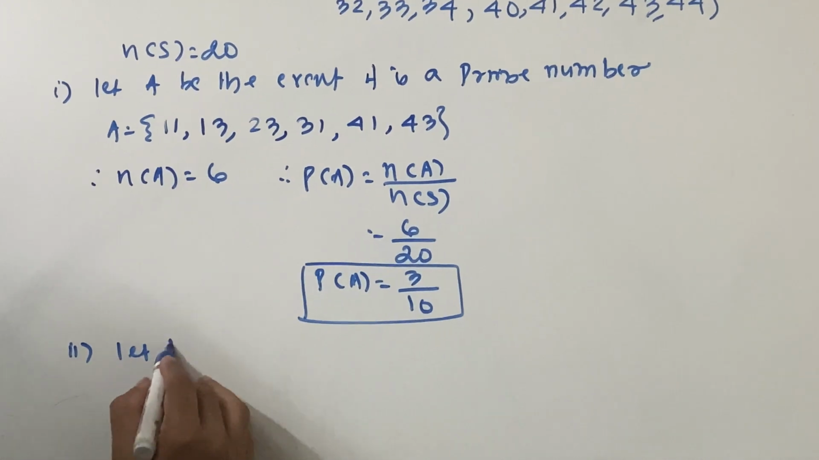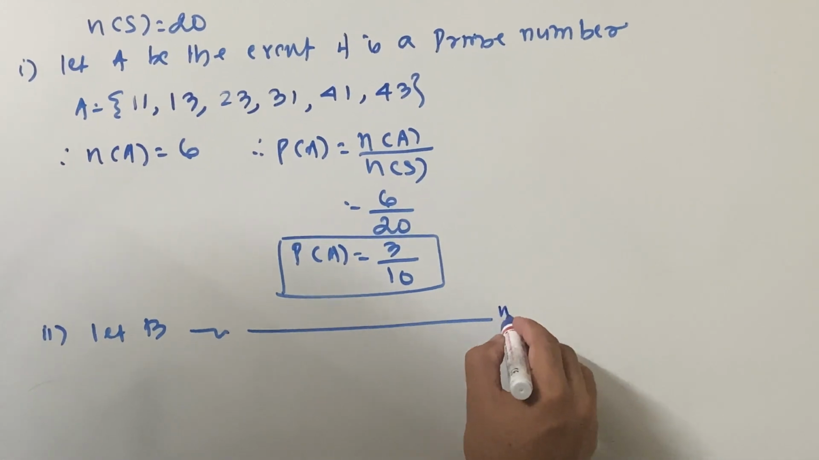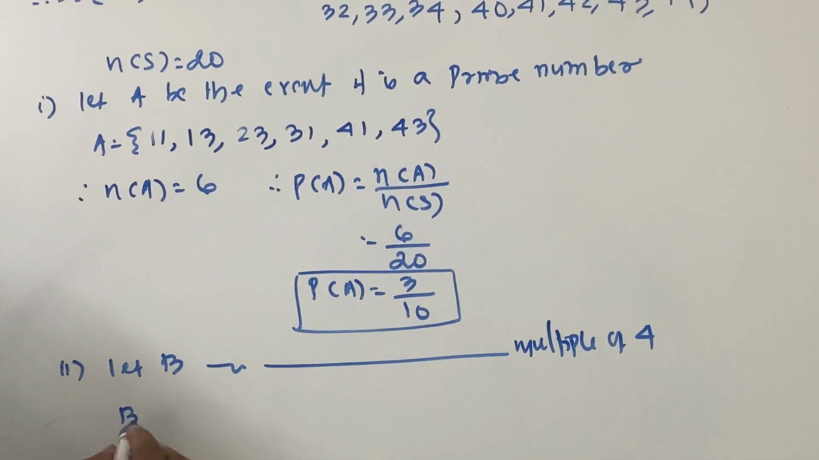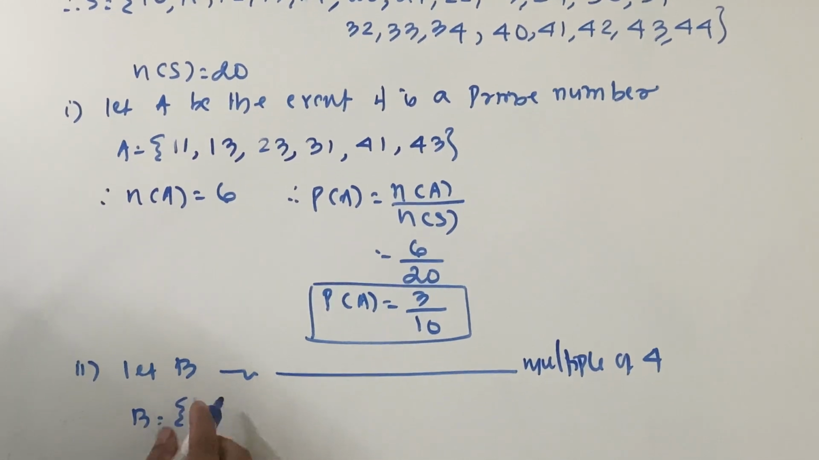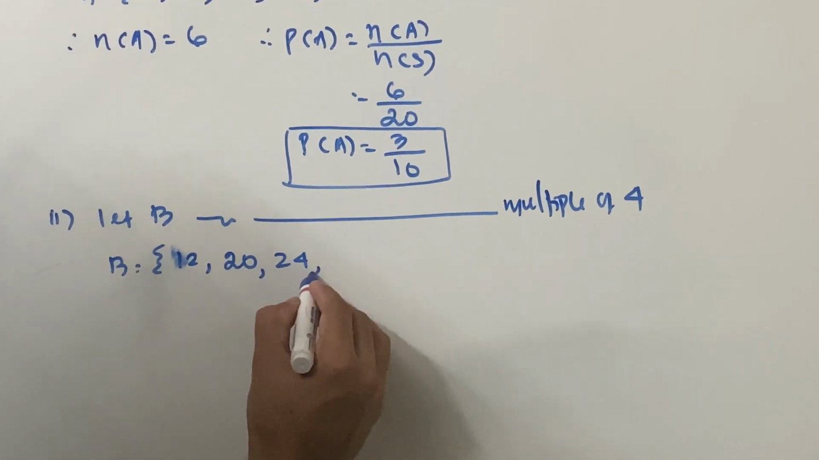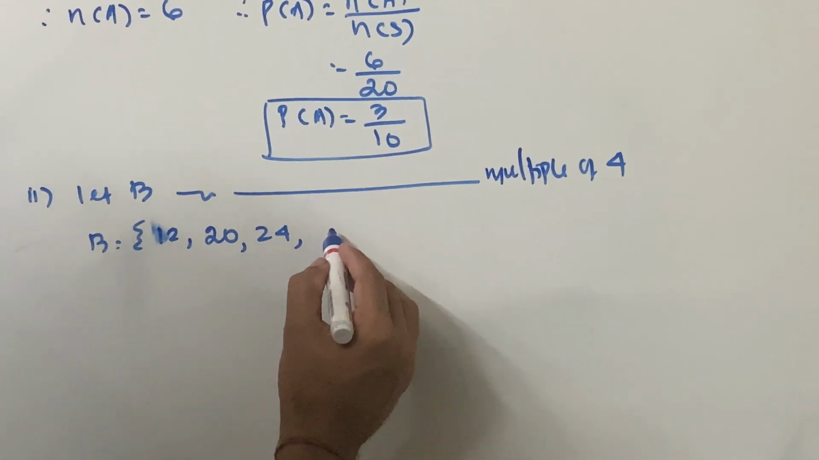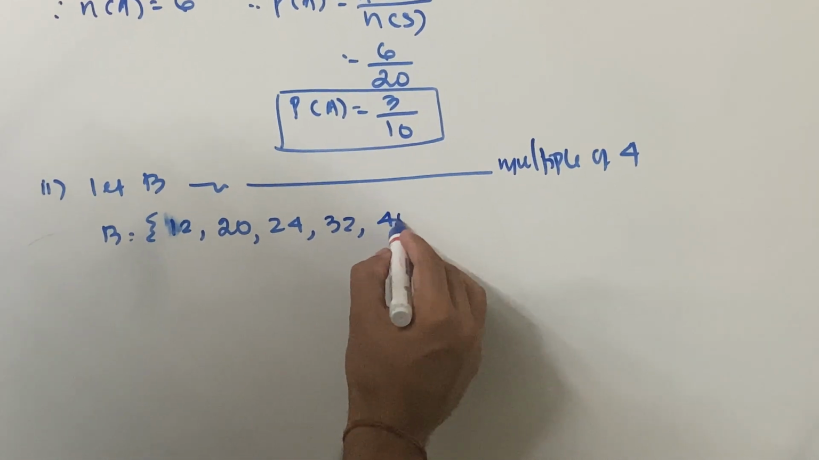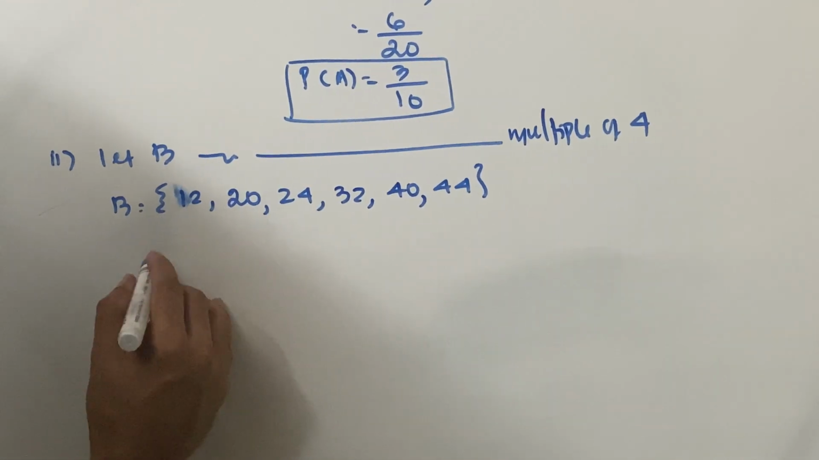The second question says, let B be the event that the number drawn is a multiple of 4. So you have to check the whole table of 4. 4 is not on the board because it is a two-digit number. 4 threes are 12, so this is 12. Then 4 fives are 20, 4 sixes are 24, 4 sevens are 28, which is not there. 4 eights are 32, it is there. 4 nines are 36, not there. 40 is there. And then 44. So 1, 2, 3, 4, 5, again 6 came here too.